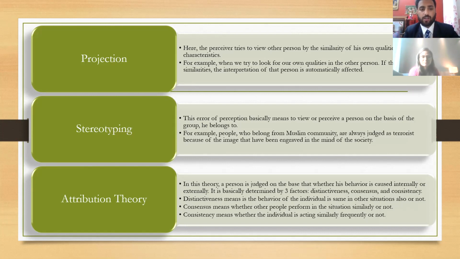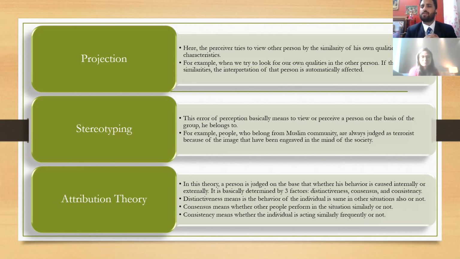The other error is stereotyping. Stereotyping is a very common perceptual error these days. It means that we perceive some other person only on the basis of the group he belongs to. For example, people from the Muslim community nowadays are always judged as terrorists because of the image they have been associated with. Similarly, black people in America are still looked at as notorious, as criminals. This is stereotyping. The last one is attribution theory.